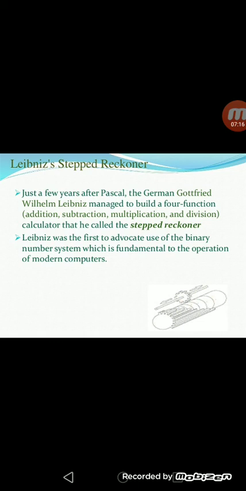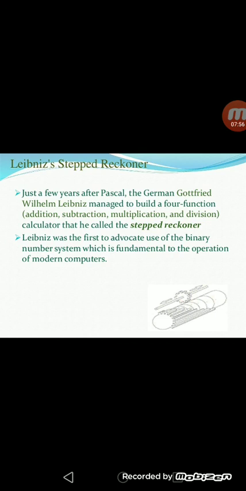Next, Leibniz's stepped reckoner. Just a few years after Pascal, the German Gottfried Wilhelm Leibniz managed to build a calculator with the four functions: addition, subtraction, multiplication, and division. The calculator is called the stepped reckoner.